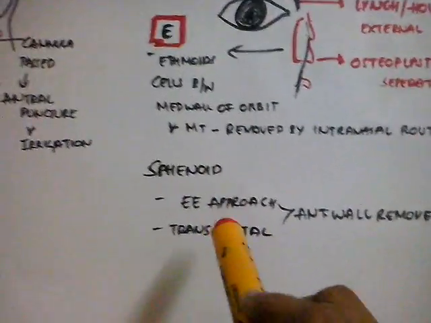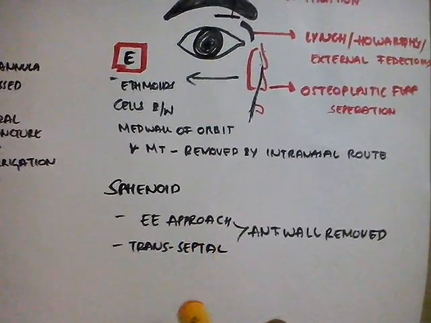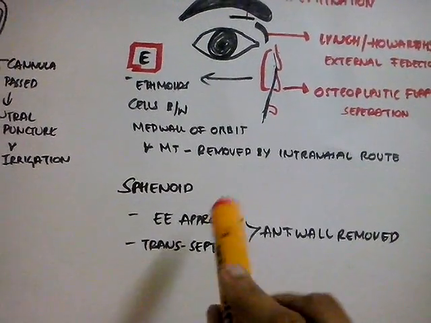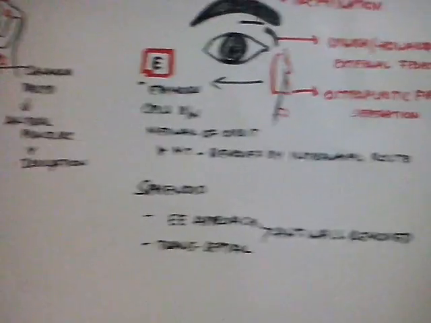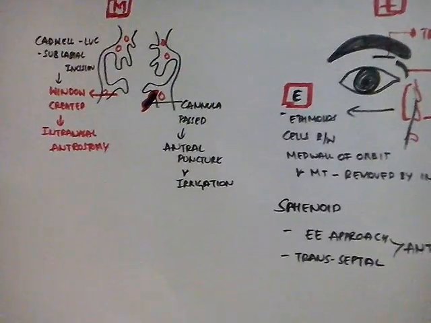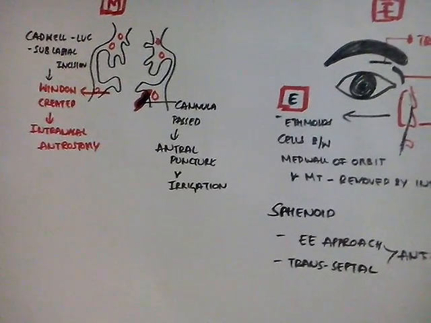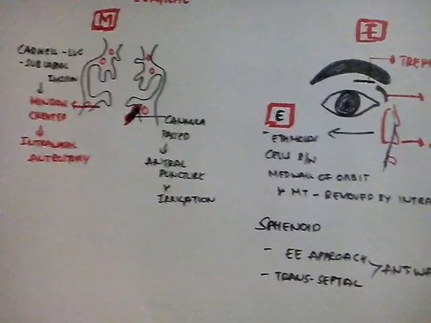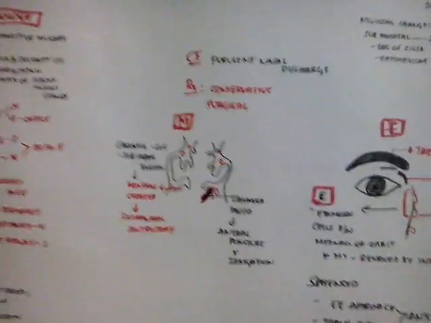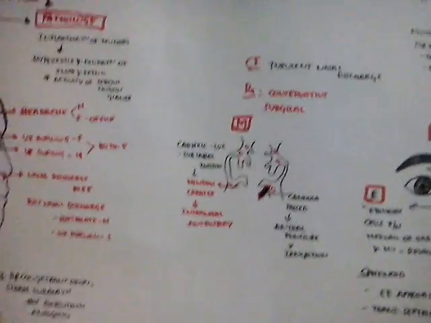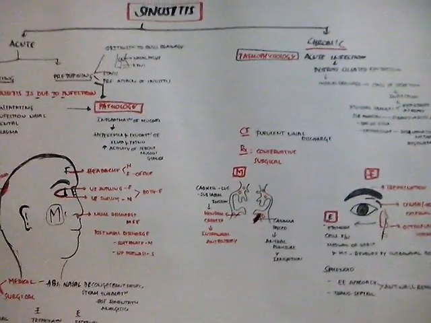And coming to the sphenoid, an external approach by external frontoethmoidosphenoidectomy or a transseptal approach is used. Through these approaches, the anterior wall of the sphenoid is removed. Apart from these infections, there are also fungal infections of the sinus: fungal ball, allergic, chronic invasive types, and fulminant. The most common agents are Rhizopus, Aspergillus, and Mucor. Mostly the treatment is by functional endoscopic sinus surgery.